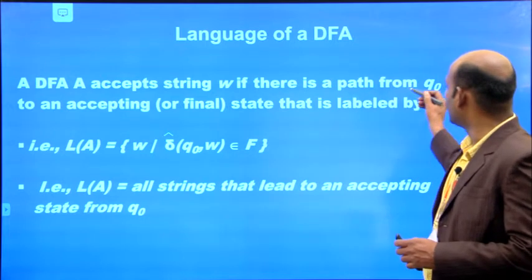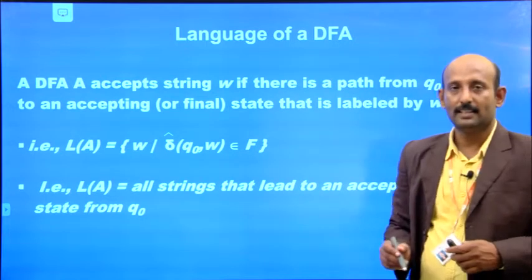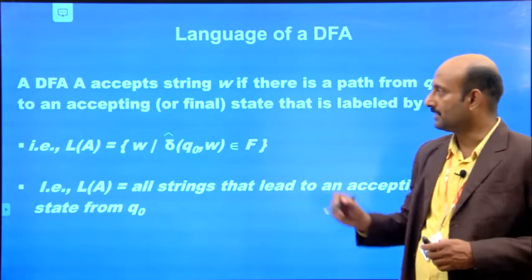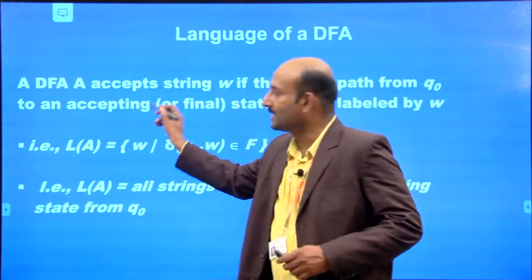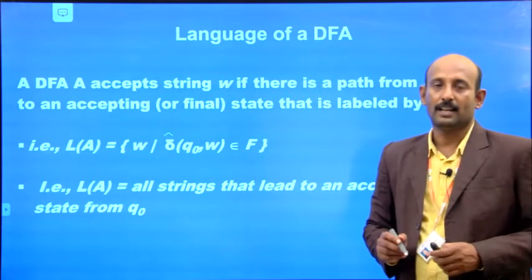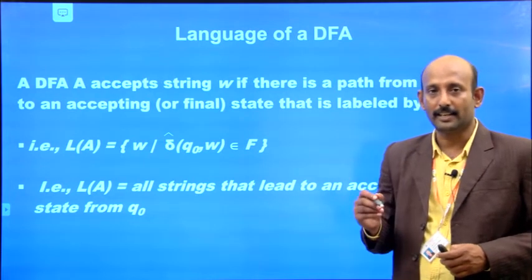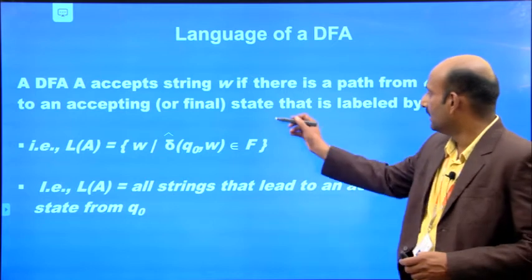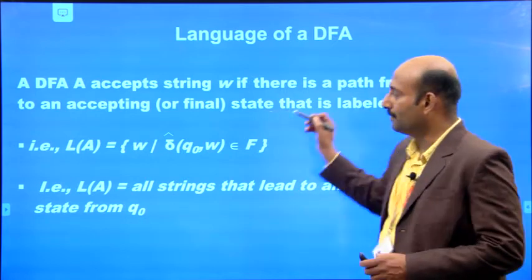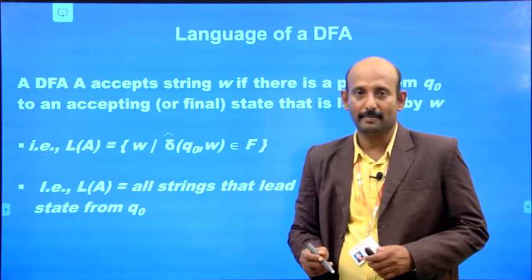So there is a path from Q0, the initial or starting state, to an accepting state, that is labeled by W.